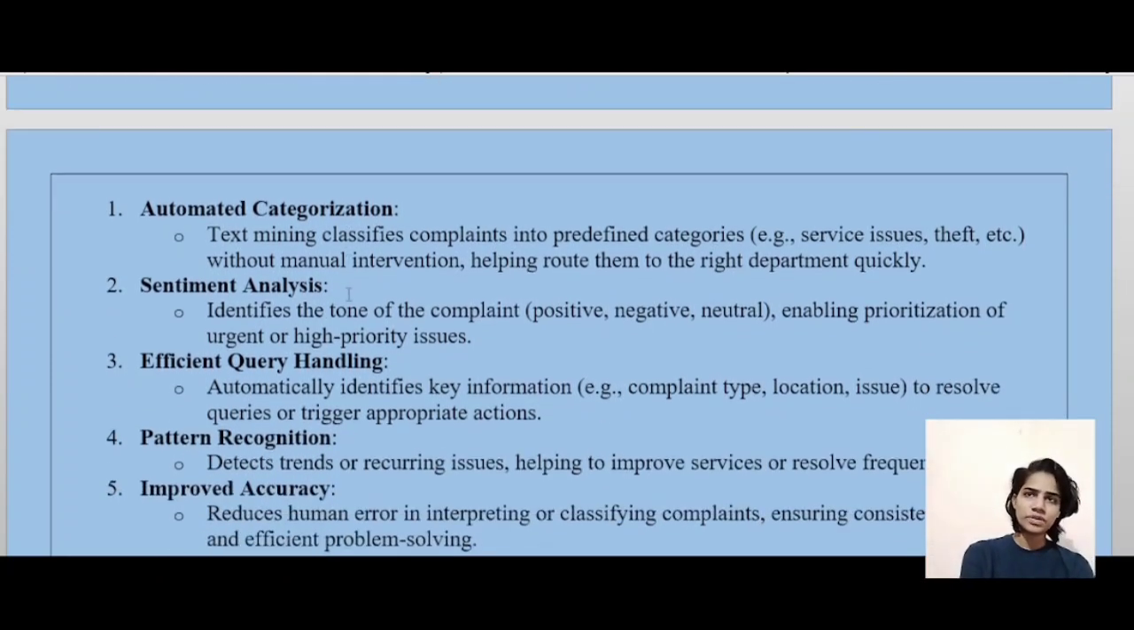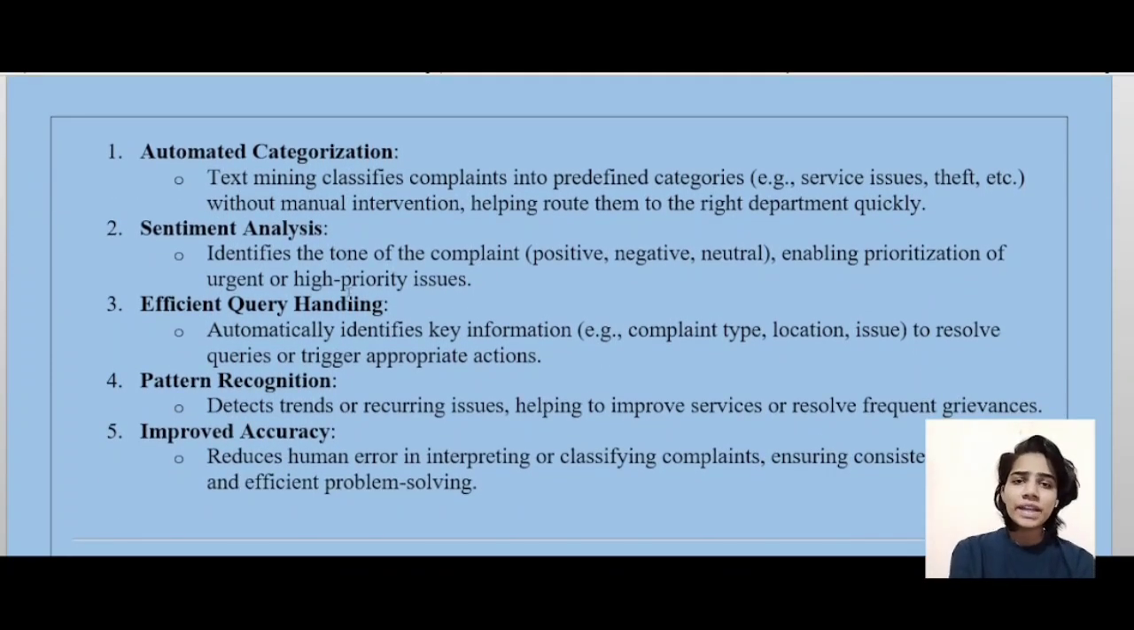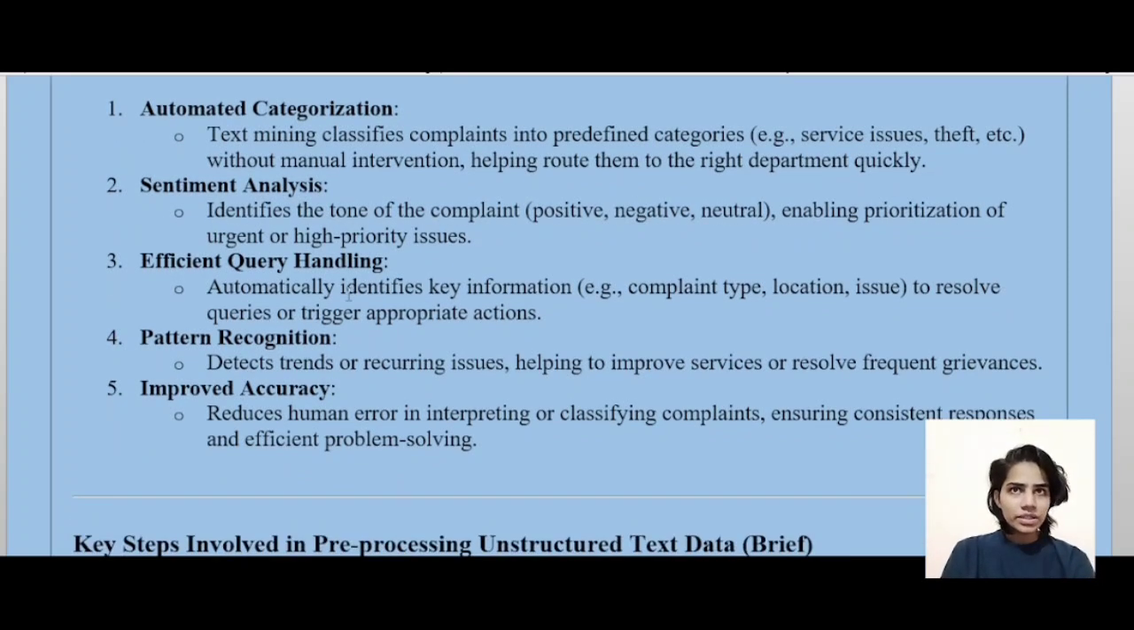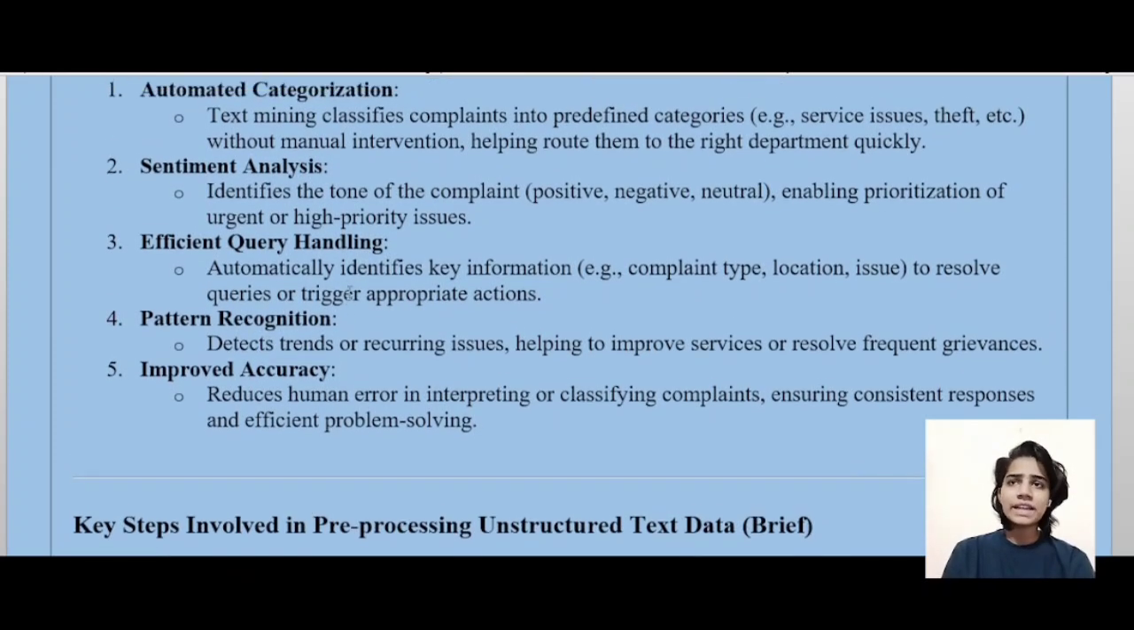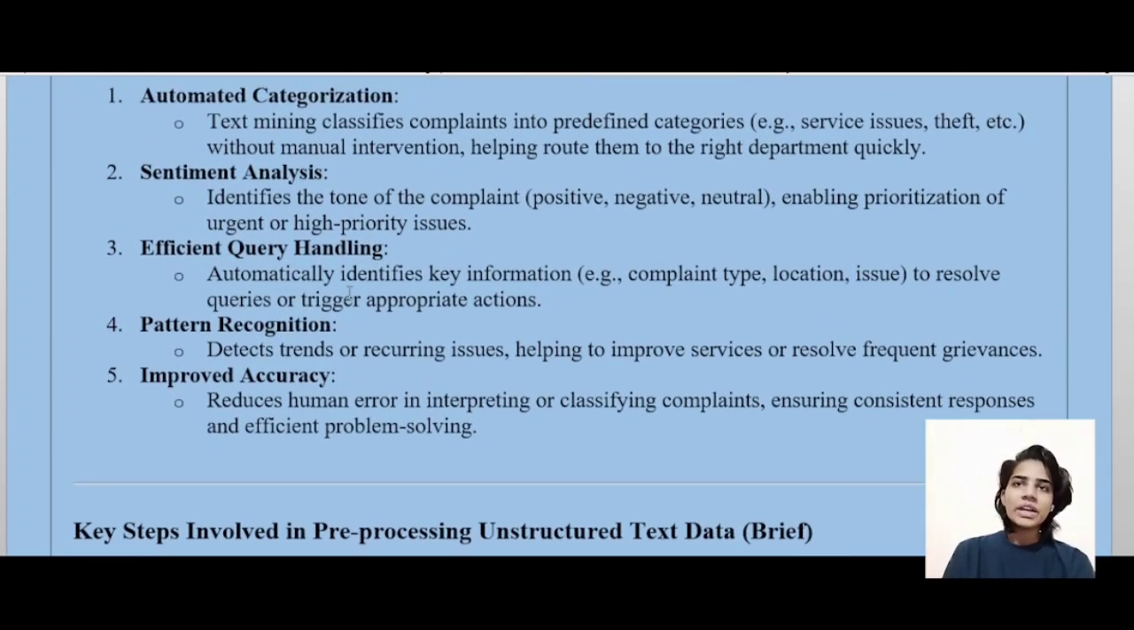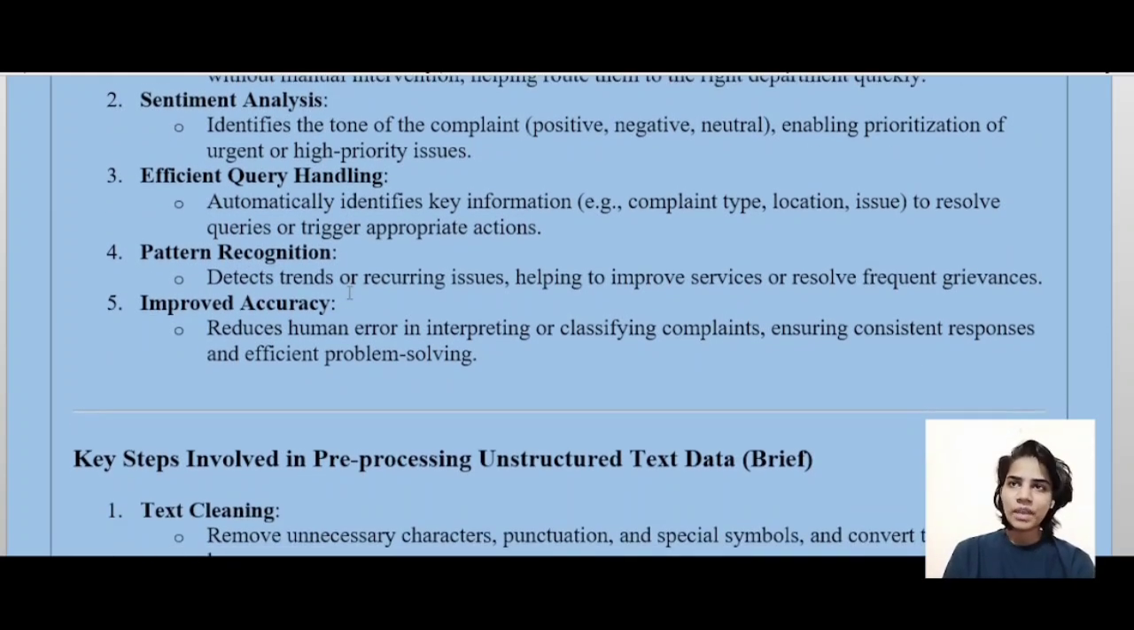Here's how it contributes. So first is automated categorization. Text mining classifies complaints into predefined categories without manual intervention, helping route them to the right department quickly. Second is sentiment analysis. It identifies the tone of the complaint, enabling prioritization of urgent or high priority issues.